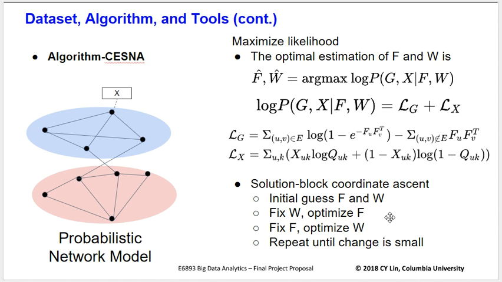That is, we have an initial random guess of F and W, which is close to 0 but not 0. Then fix W and optimize F using any convex optimization technique like gradient descent. Then fix F and optimize W using the same technique. Repeat the previous two steps until the change is small.